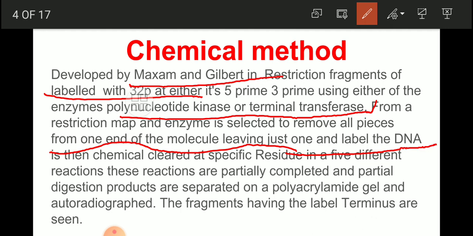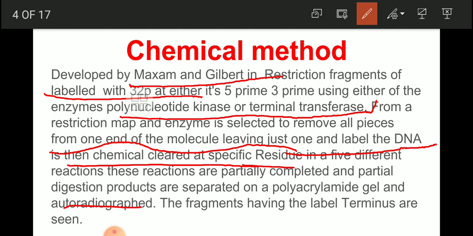The DNA is then chemically cleaved at specific residues in 5 different reactions. These reactions are partially completed, and the partial digestion products are separated on a polyacrylamide gel and auto-radiographed.